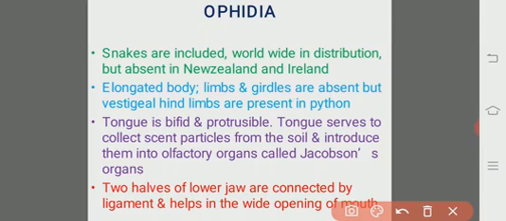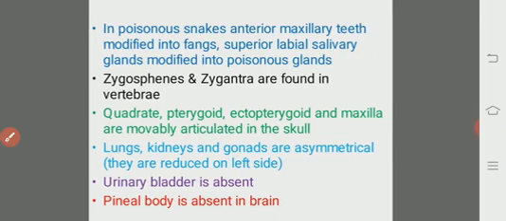Next, two halves of the lower jaw are connected by a ligament, and that ligament helps in the wide opening of the mouth, which helps the snakes to swallow large-sized animals.